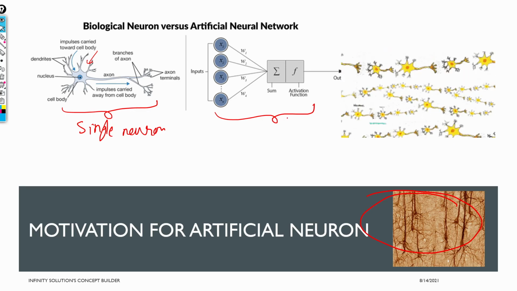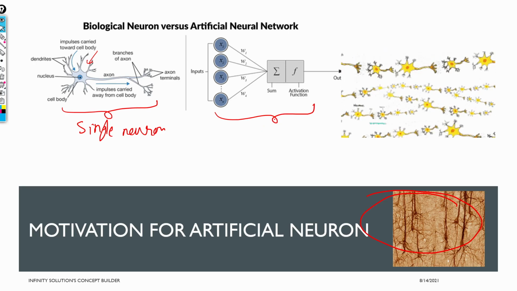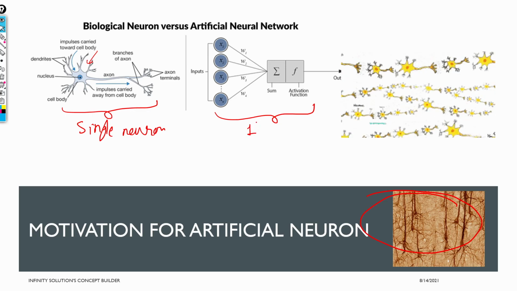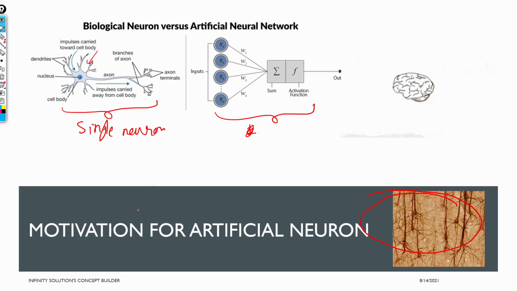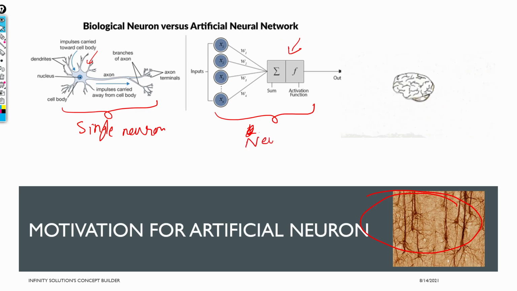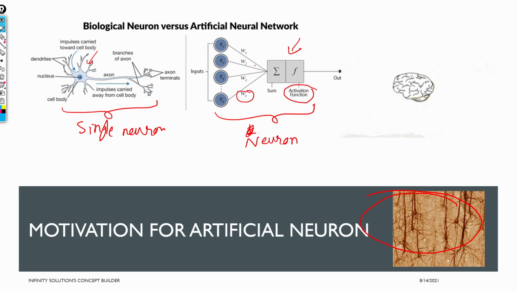Now it's just a single neuron, so it's not complex, but can we make the same thing artificially? That is what mankind tried for the first time. I just had this neuron architecture here, but it is not the very first neuron that we had. So let's proceed with the very first neuron that we had, and we'll eventually come to this. This is the neuron that is used nowadays, along with weights and an activation function. We'll see what all these things are, weights and biases and everything.